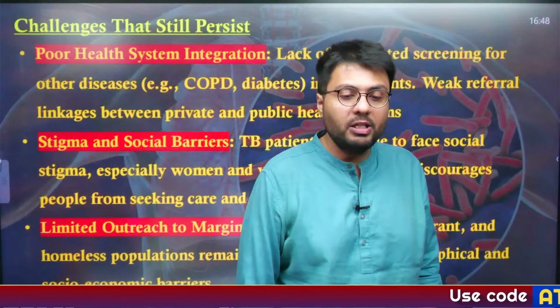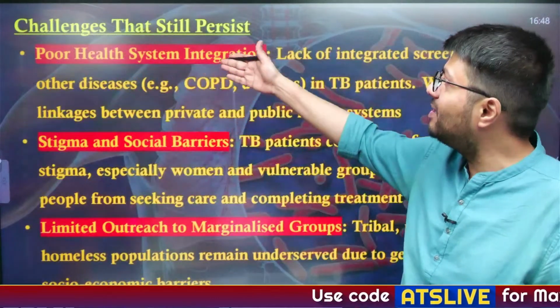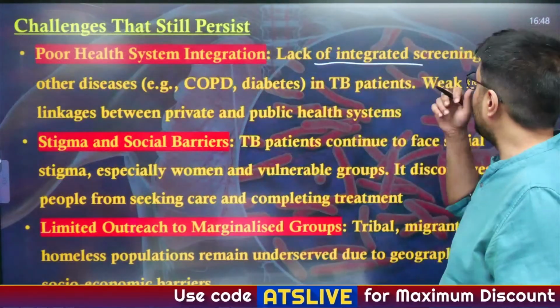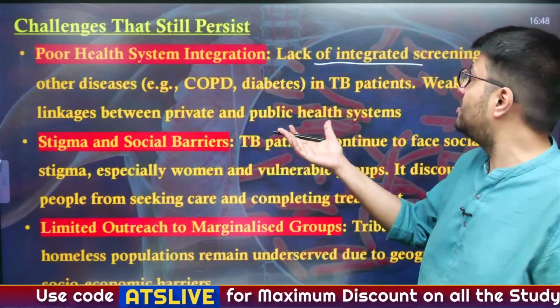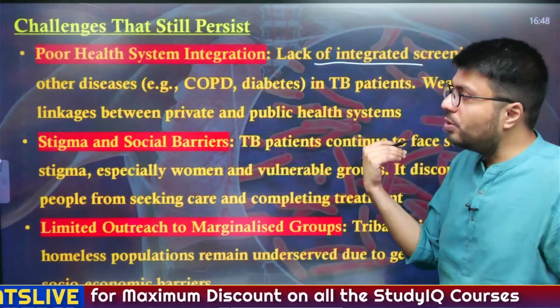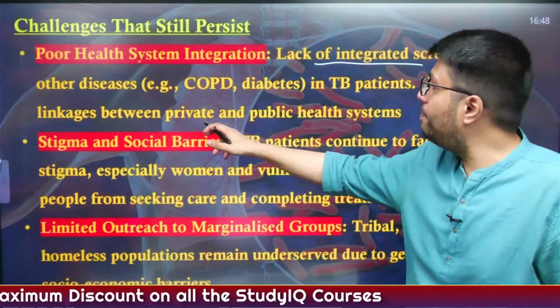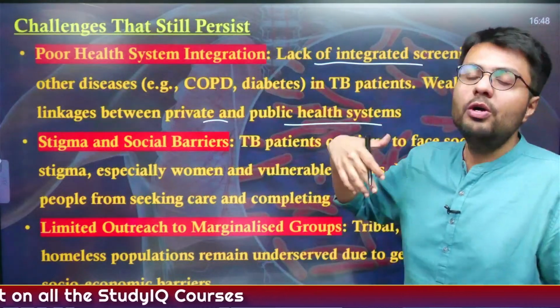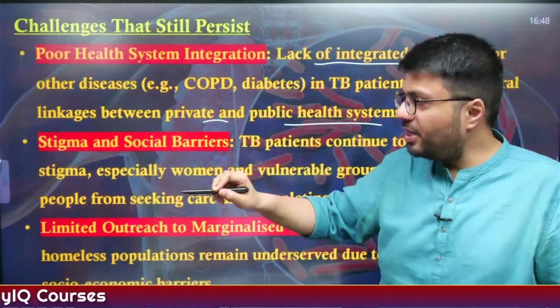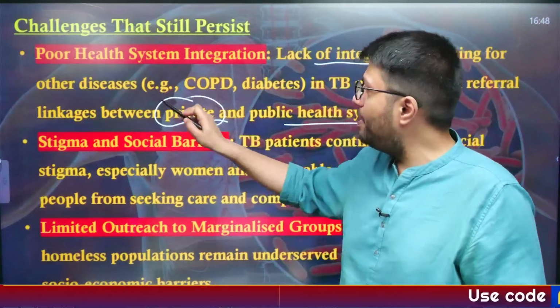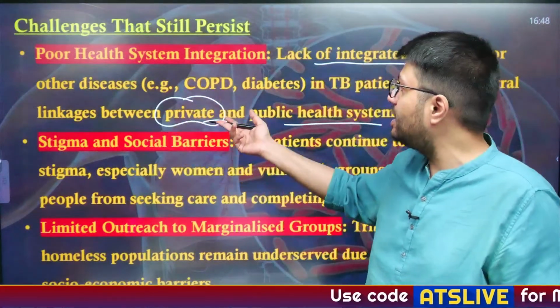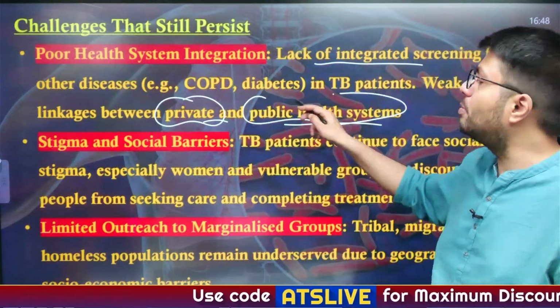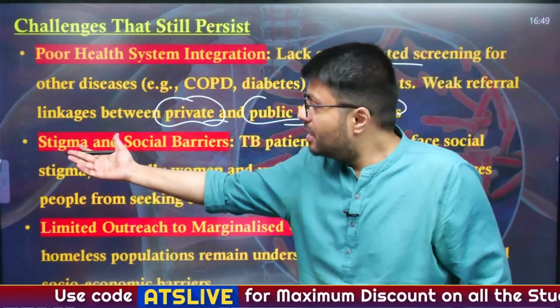Also, there are other challenges. For example, there is poor health system integration: there is a lack of integrated screening for other diseases in TB patients, and also weak referral linkages between the private and public healthcare systems. So if a patient is discovered as a TB patient in a private healthcare center, it does not necessarily mean that the public health system will be aware of this data.